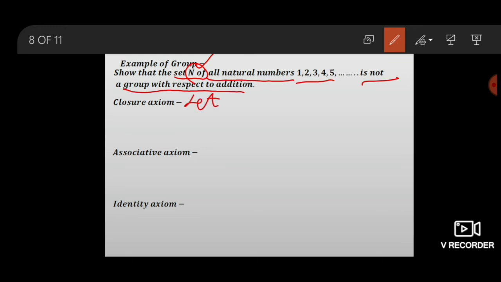Let 1, 3 be elements of N such that 1 plus 3 equals 4 also belongs to N. Then we can say that the closure axiom is satisfied.